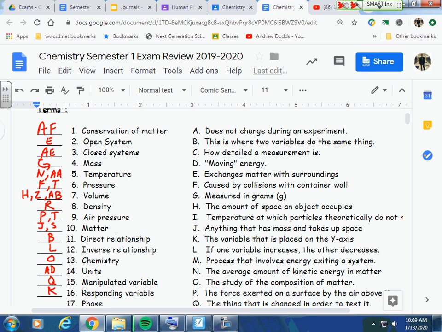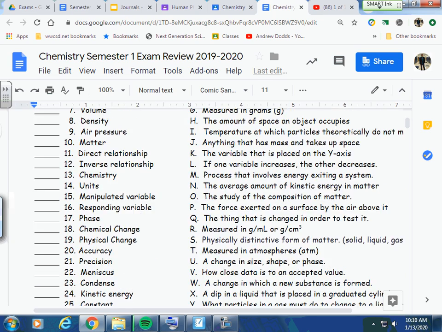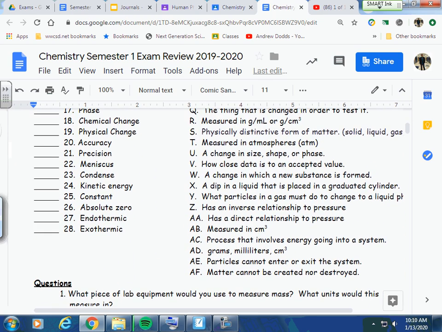And number 17, oh, sorry, this has been corrected on here, but 17 was matter on your sheet, J or S. So number 18, chemical change would be W. 19, physical change would be U. Chemical change, something new is going to be made.